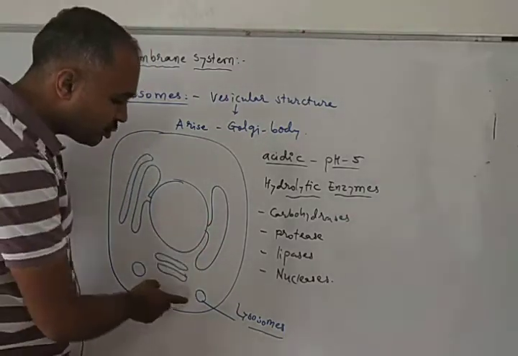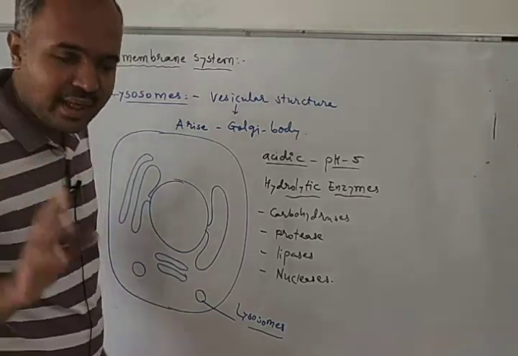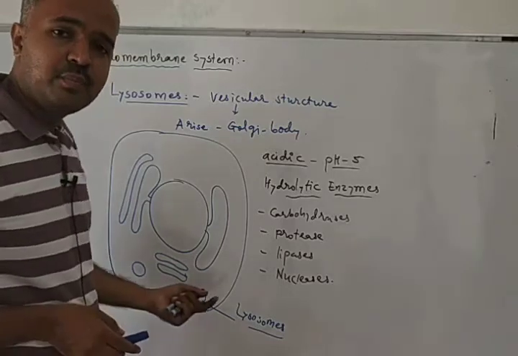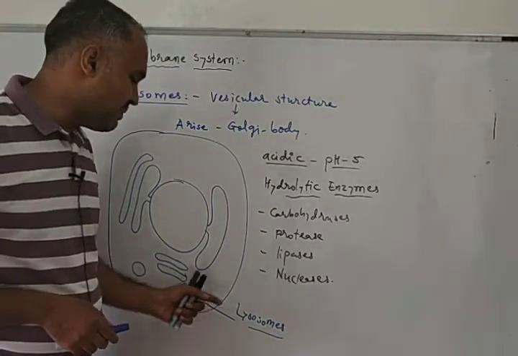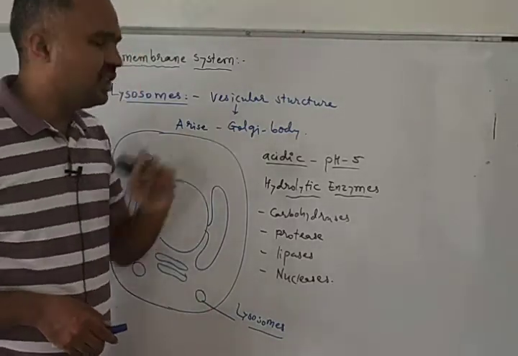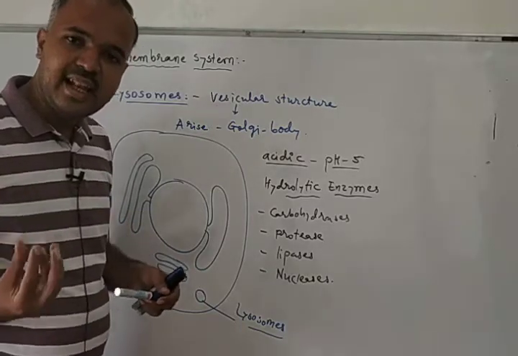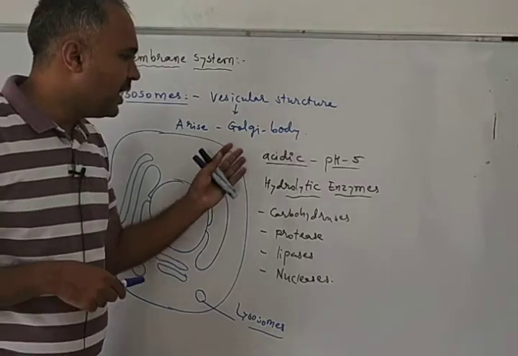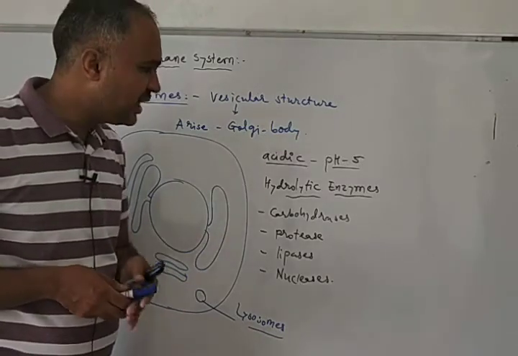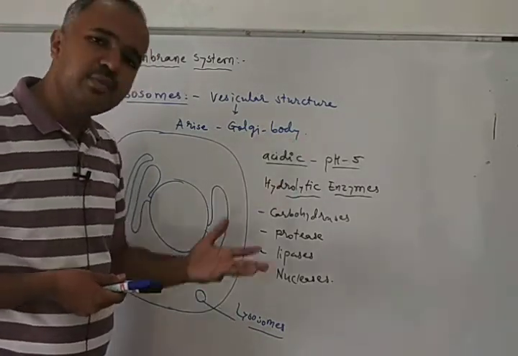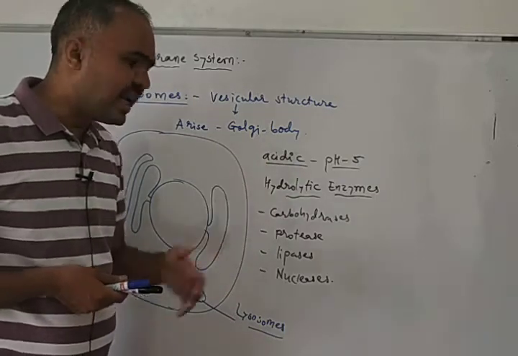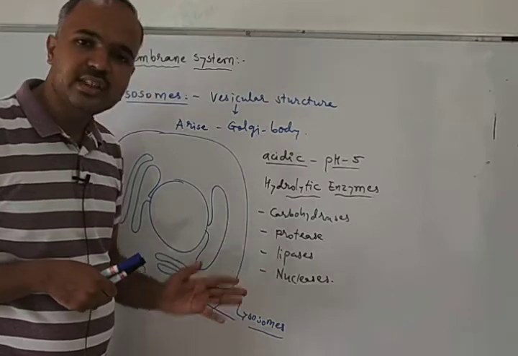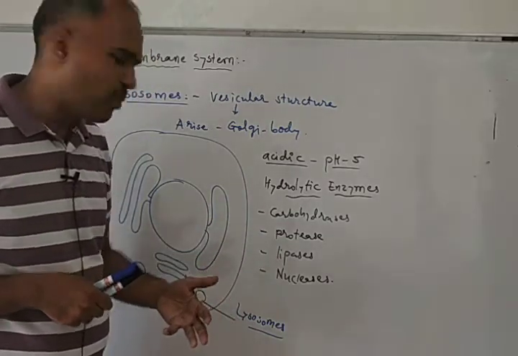Lysosome possesses a single membrane. It is a membranous structure and a vesicular structure. It arises from the Golgi body. Its internal environment is acidic in nature and the pH will be around 5. It has hydrolytic enzymes like carbohydrases, proteases, lipases, and nucleases which perform digestion of various molecules.